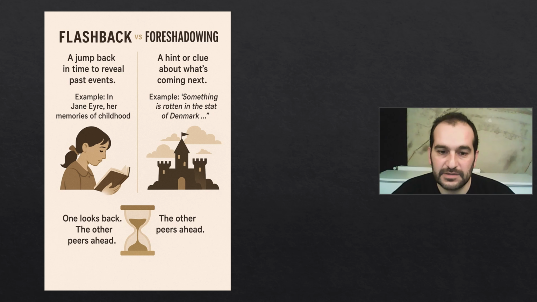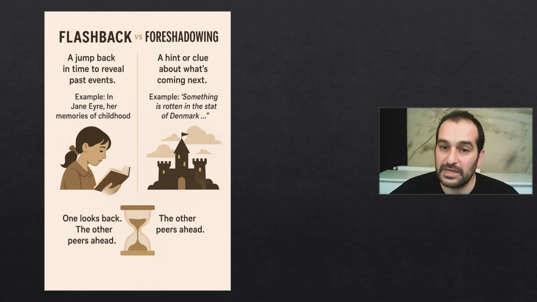Flashback versus foreshadowing. Flashback is a jump back in time to reveal past events. It's like when a character remembers something in the past, or maybe the writer takes us back to the past to show us some events or incidents that are related to what's happening in the novel or the story at the moment. So the past incidents are relevant to the current incidents, or maybe the cause of the current incidents.